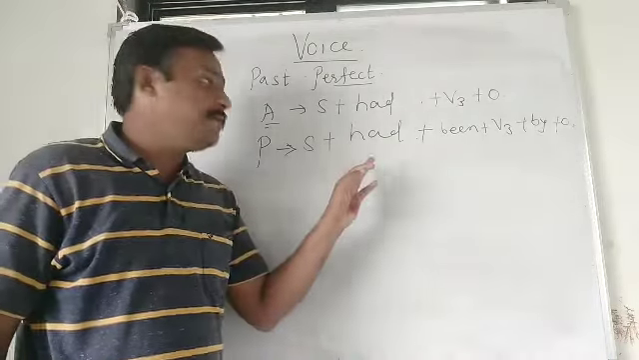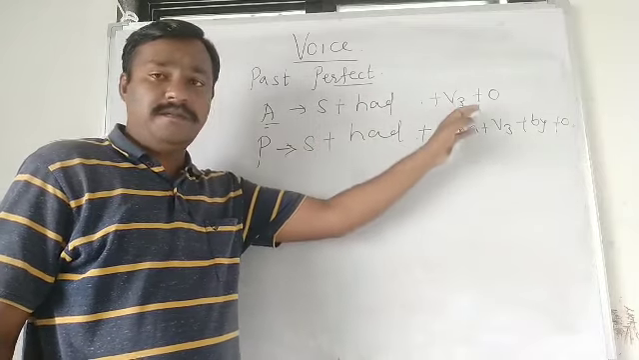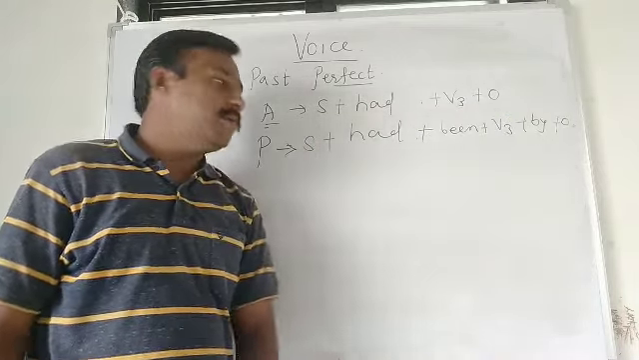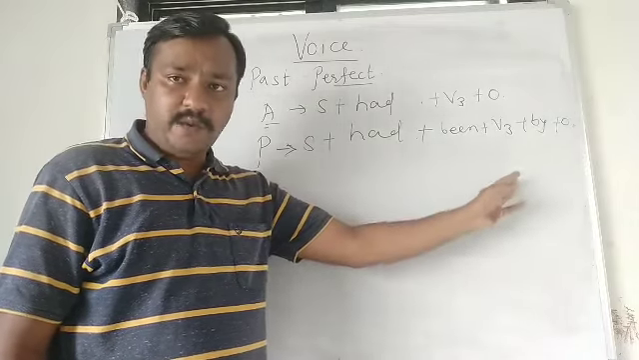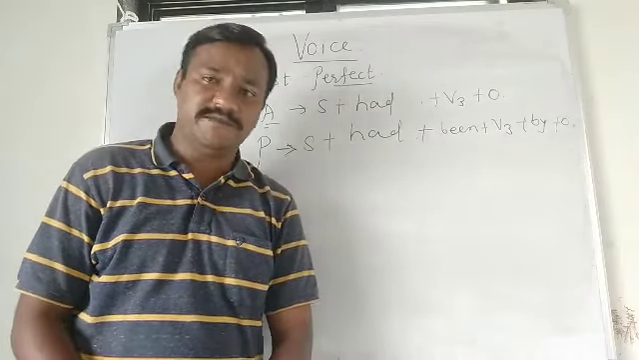Active structure of past perfect tense: subject, had plus verb third form, and then object. Passive structure of past perfect: subject, had been, then verb third form, and then by and then object. Example: